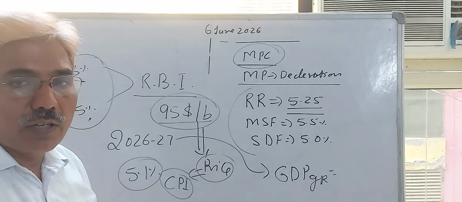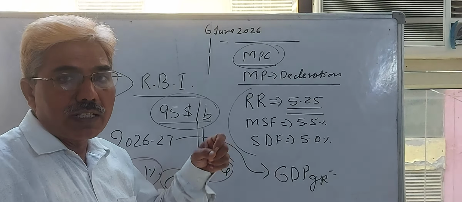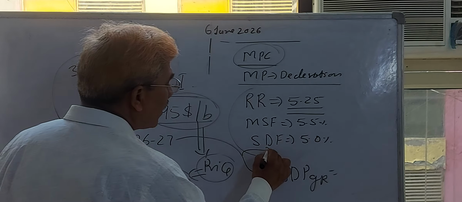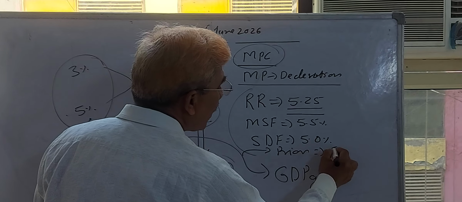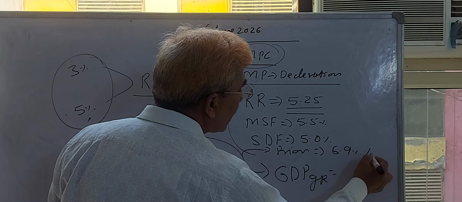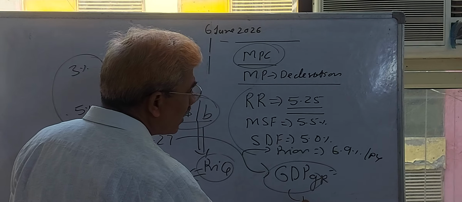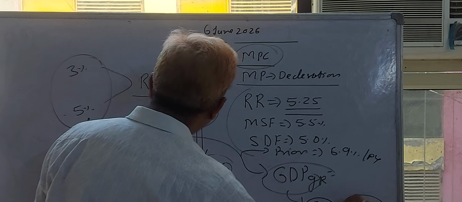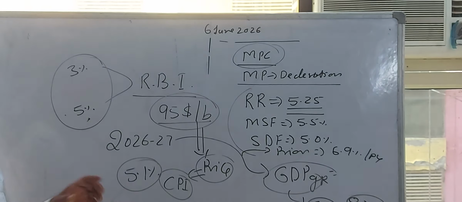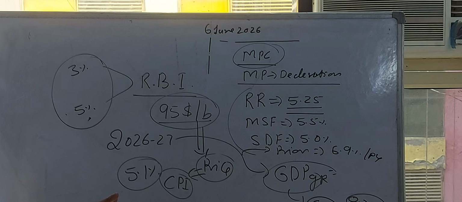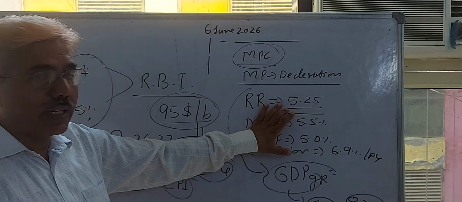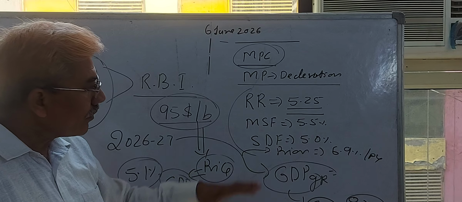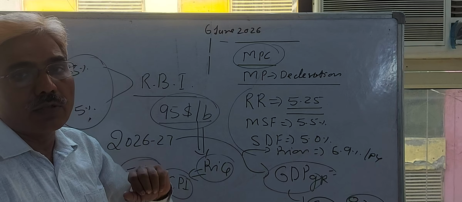In your preliminary 2027, they will ask what is the predicted growth rate of RBI for this financial year. The prior prediction was 6.9% GDP growth rate, but the recent prediction is 6.6%, an expected 0.3% reduction because of the high price rise. Now, think sharply. If our RBI increases the repo rate, then automatically the standing deposit facility rate also increases, and the marginal standing facility rate also increases.